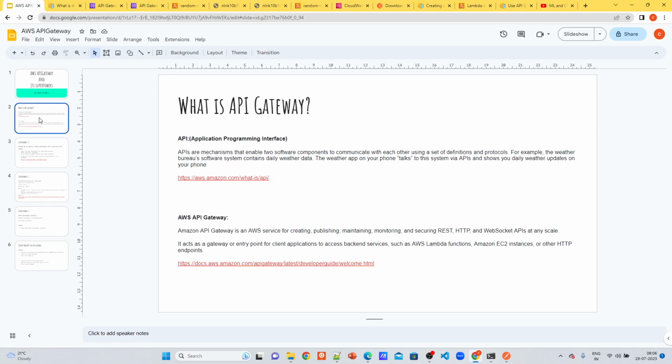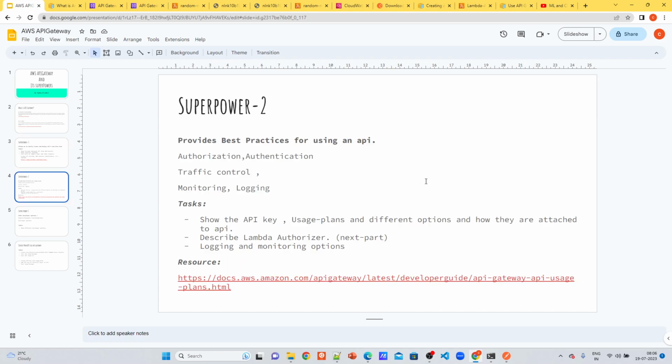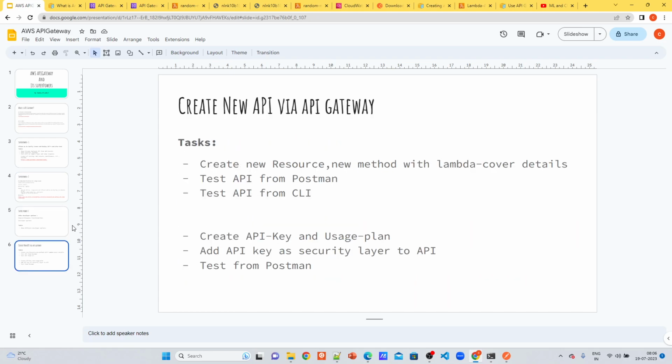So to recap, we discussed what is API and API gateway, what is the superpower, and we saw an already created API, and we saw different features of it, and also we saw different authorization processes like API key and different stuff, and different developer options. Finally, with all the learnings we have done, we created ourselves a new API from scratch, using normally, and also using API keys, and also tested from Postman and CLI.